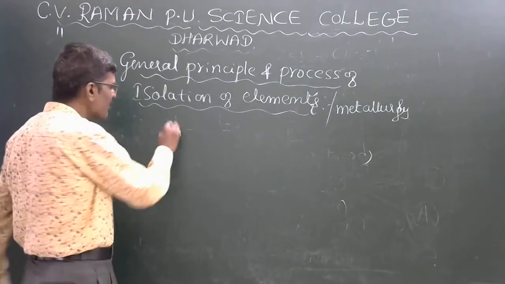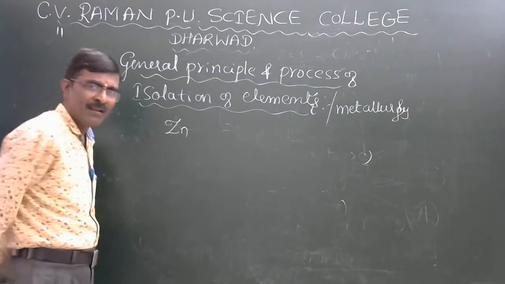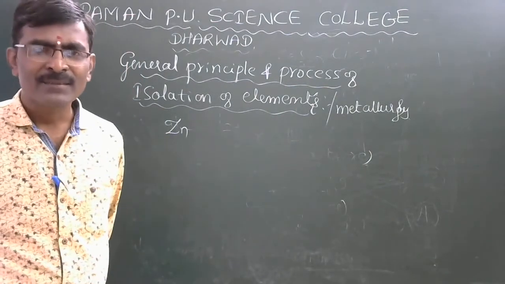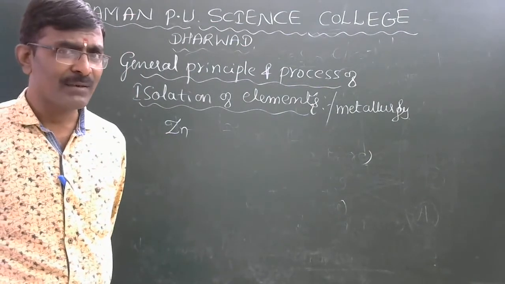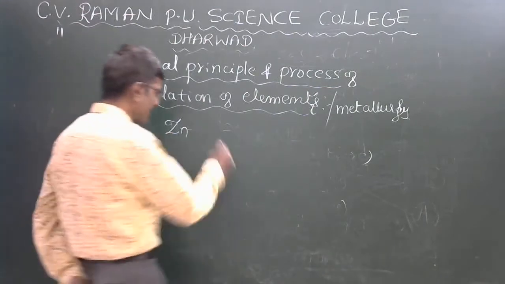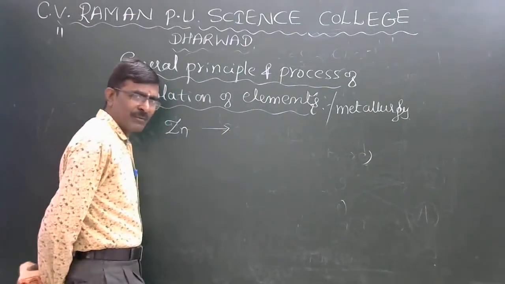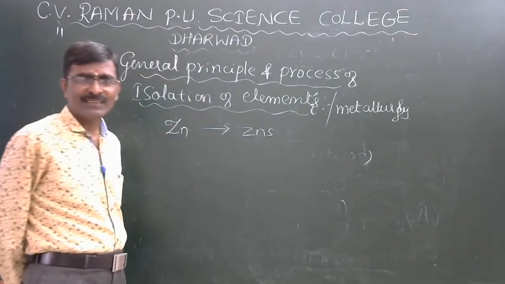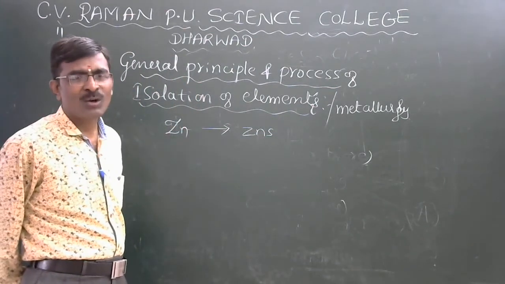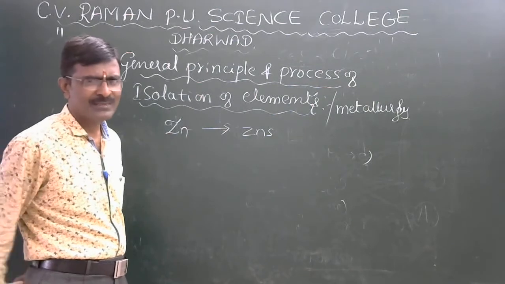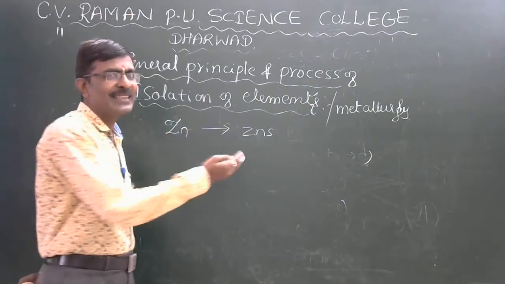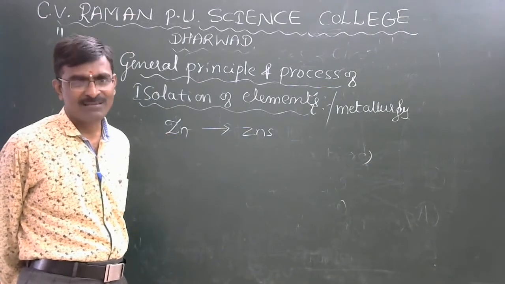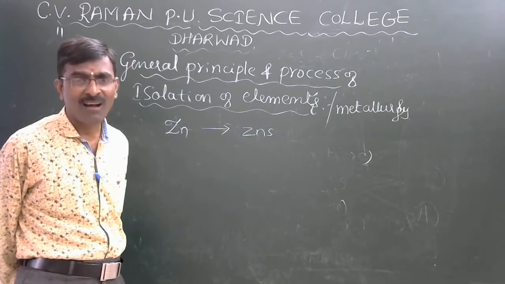So next comes zinc. Pure zinc can be extracted from its ores, for example ZnS. This formula is called zinc sulfide. Usually they spell it zinc sulfide. This compound is called Zalina.